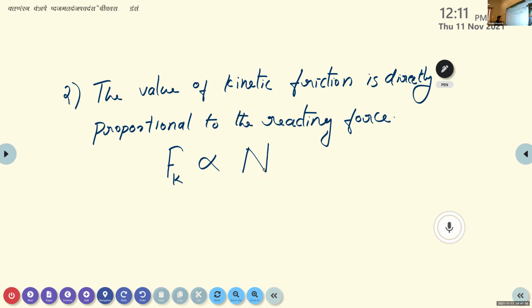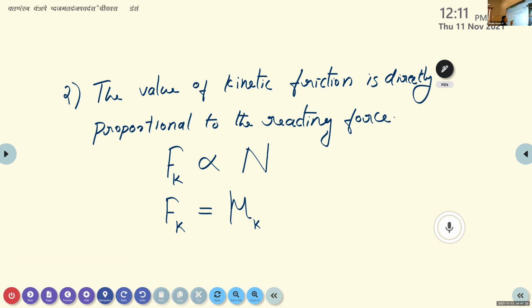Here also we replace the proportionality sign by introducing a constant. Then our equation becomes Fk is equal to the same proportionality constant. Can you recall the proportionality constant, Valentina? Mu. Very good. But here it is kinetic friction, so we specify it by mu k.